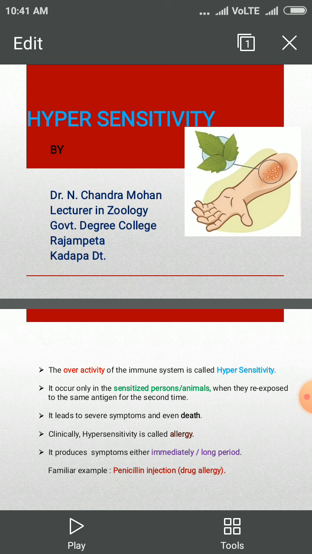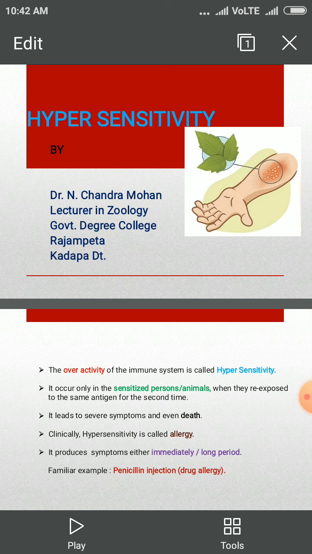So it leads to severe symptoms and even death. So many factors influence hypersensitivity. Clinically, hypersensitivity is called allergy. The factors which cause the allergy are called allergens.